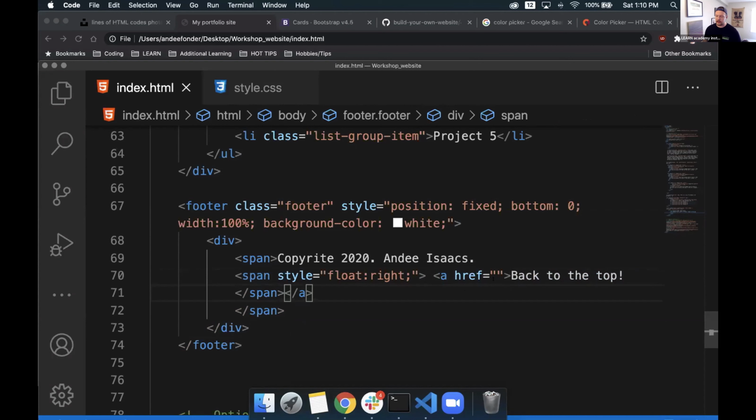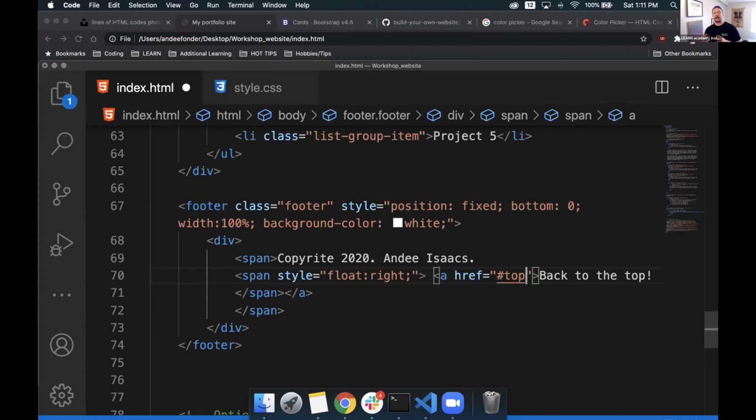Now with this, what I need to do is tell it to target something. We can target other sites, images, other pages inside of our site, but we can also target specific elements on our page as well. To do this, we use a hashtag to tell it to look for an ID of top. Now we need to create that ID on an element somewhere in our code in order for this to actually work. That's what the hashtag stands for: ID.